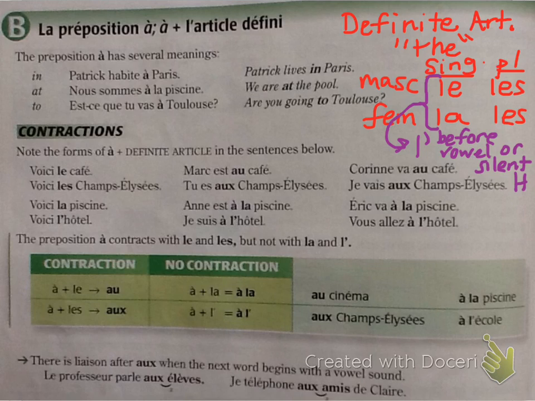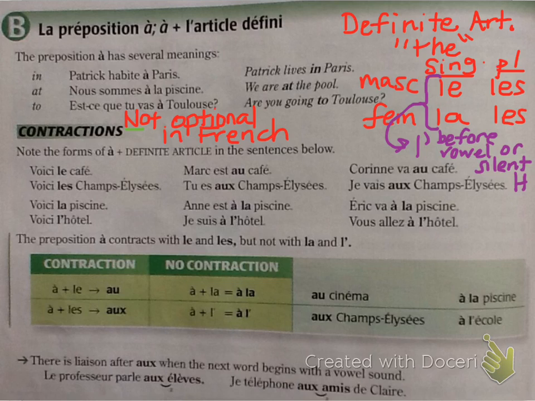Okay. So when we have à followed by one of these definite articles, le, la, les, or l', we have to form a contraction. And there is a difference between an English contraction and a French contraction. In English, contractions are optional. So you can say can't or cannot. But in French, contractions are not optional. You have to use these contractions.